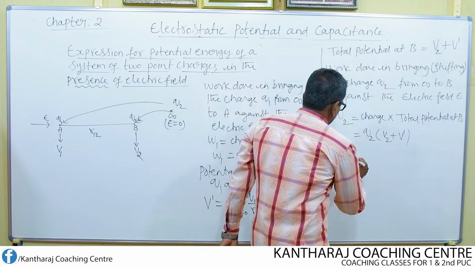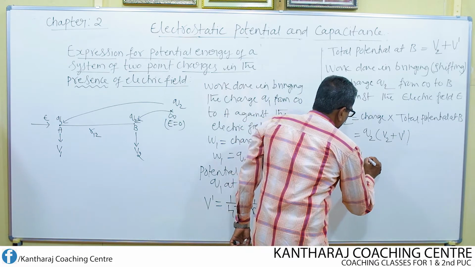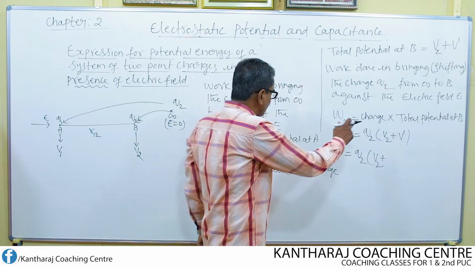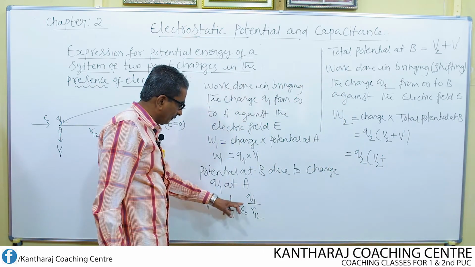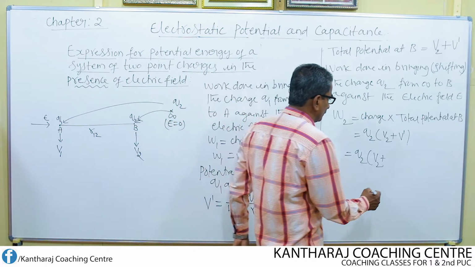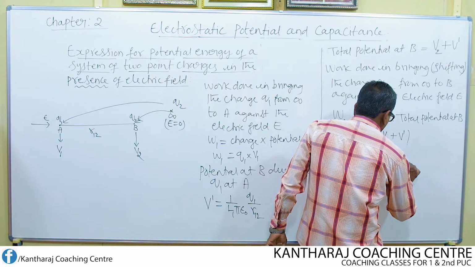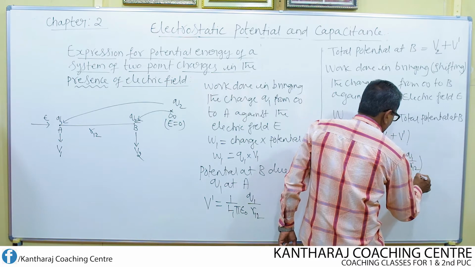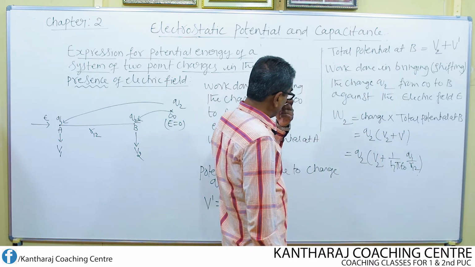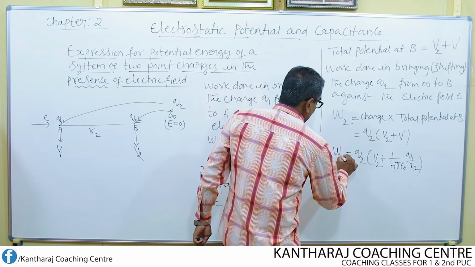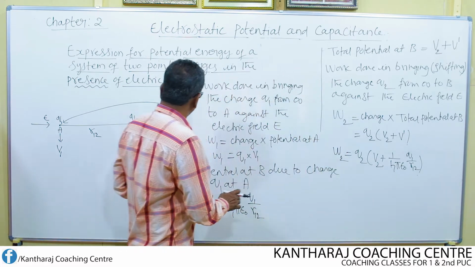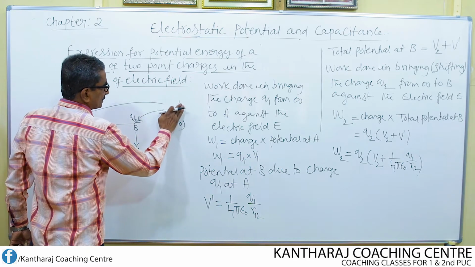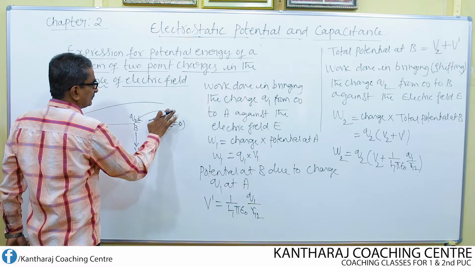Now Q2 into V2 plus V dash, that means 1 over 4 pi epsilon naught Q1 divided by R12. This is nothing but the work done in shifting the second charge from infinity to the point B. So this charge is also shifted now.